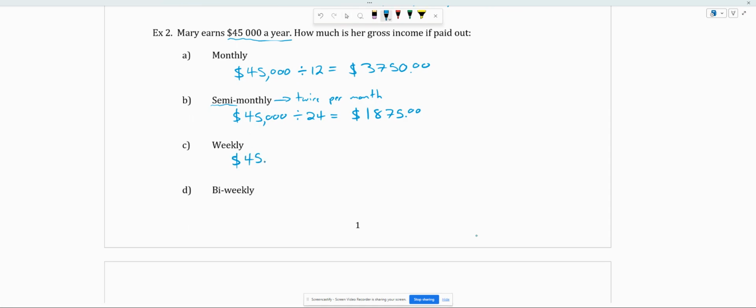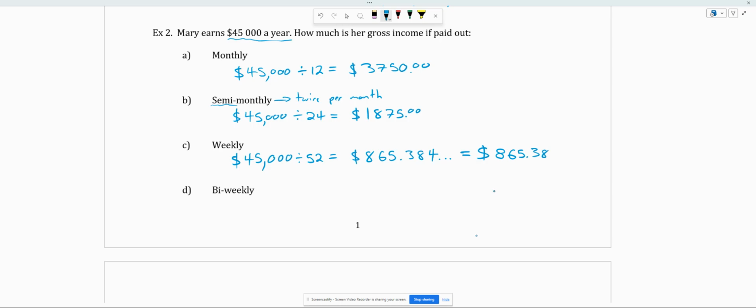Now, weekly, of course, all we have to do is take that total this time and divide it by 52 weeks in a year. So we're going to divide by 52 this time, and that's going to give us a weekly paycheck of $865. And now what often happens is you'll get more than just 2 decimal places. This keeps going and going, so we're always going to be rounding to the nearest penny. Okay, so we're just going to look at the 4 here. The 4 is below 5, so we're going to keep it as 0.38.